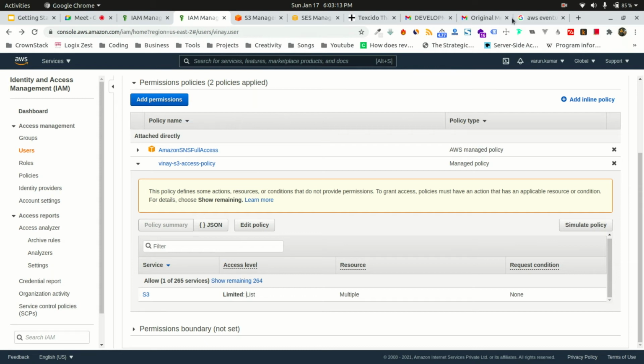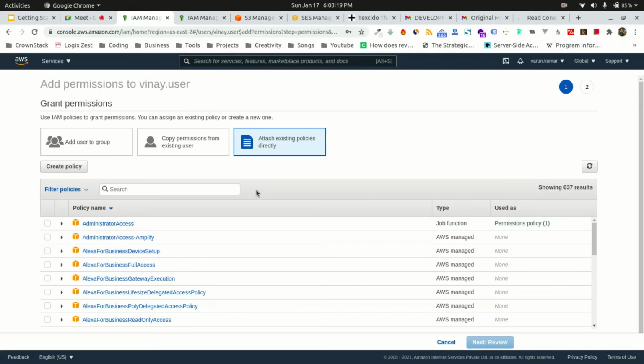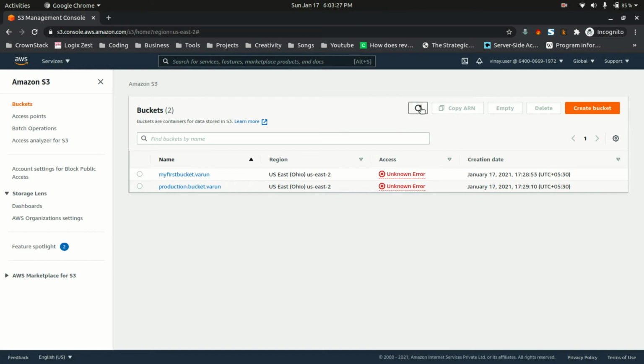So Amazon says that it is eventually consistent. That means whenever you save something, they do not guarantee that as soon as you hit the save button, it will be ready to use. But because they copy stuff across multiple data centers, eventually you will be provided the access. So right now this is what is happening.